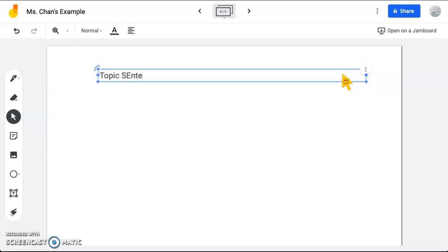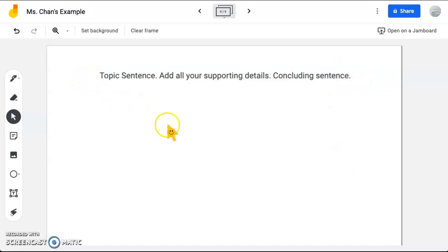You can have your topic sentence, and then you're going to add all your supporting details. Then you're going to have a concluding sentence or your conclusion. I should see a paragraph on this page, on page 9.